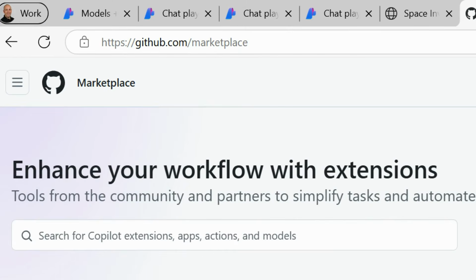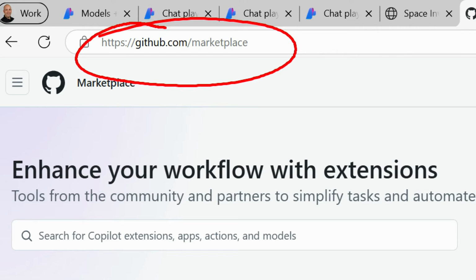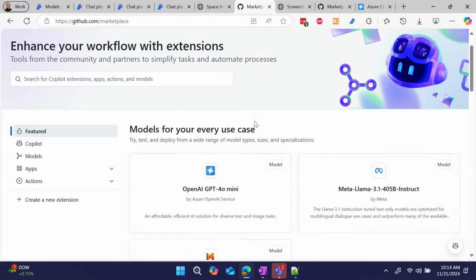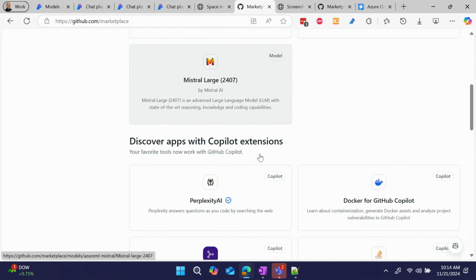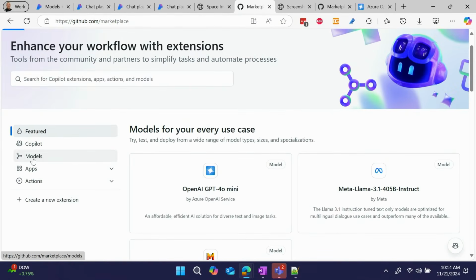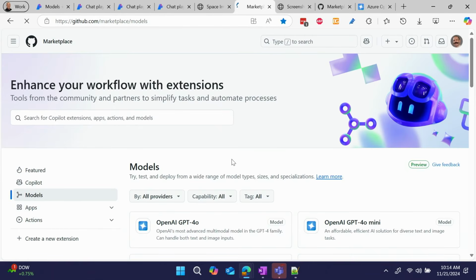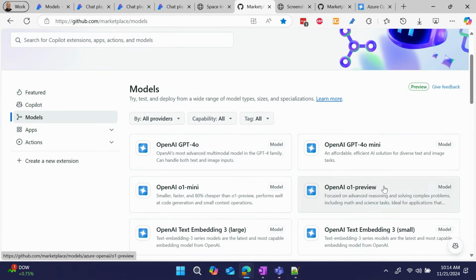This is the GitHub Model Marketplace. Well, actually, it's just the GitHub Marketplace, I guess is the way to put it. And here, you can try a whole bunch of different models. So here we have GPT-4o Mini and stuff like that. Now, I am going to click into the models over here. And in this tab, if it loads, come on, then we should indeed find the O1 models are available. And here they are, OpenAI O1 Preview and O1 Mini.